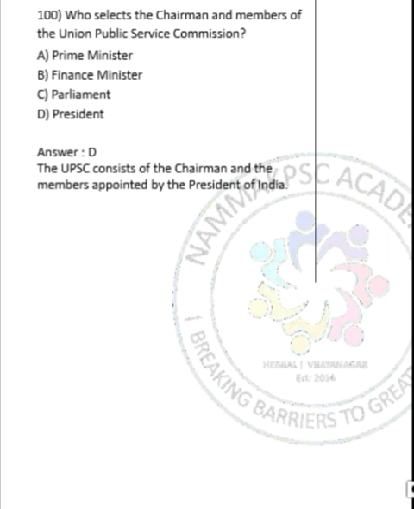Moving ahead to question number 100, it is asking who selects the chairman and members of Union Public Service Commission. Correct answer is option D. So it is president who appoints the chairman and other members of the Union Public Service Commission.